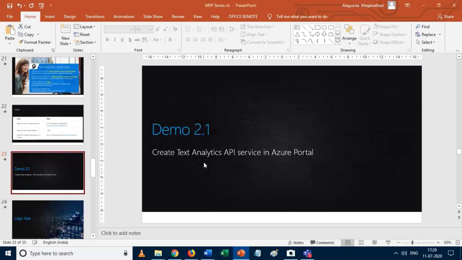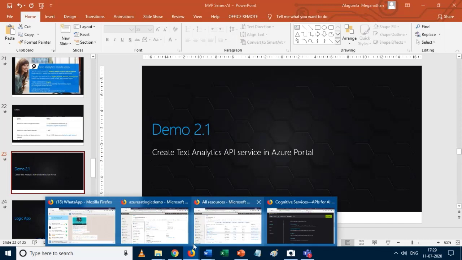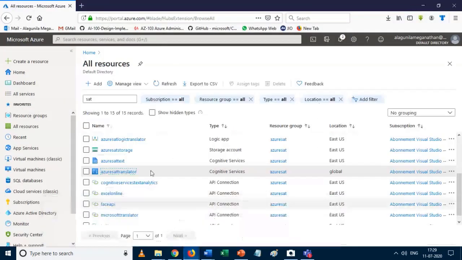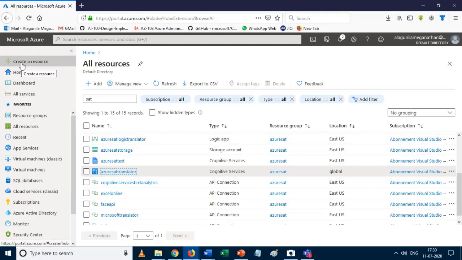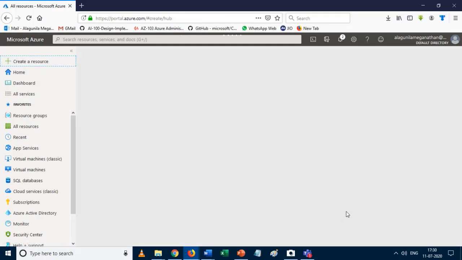Now we are going to create a text analytics API in the Azure portal. To do that, I just switch over to the portal. As I said before, you can have it two ways. If you need only the API, you just go with that link. Otherwise, you can get the free subscription, or you can use a paid one. So what we want to do is create a text analytics service in the Azure portal. For that, I just click on create a resource.